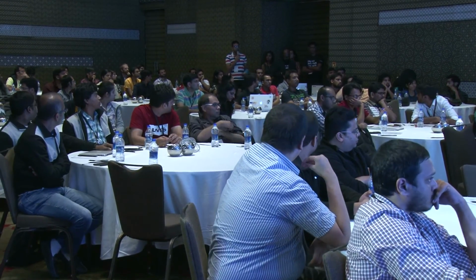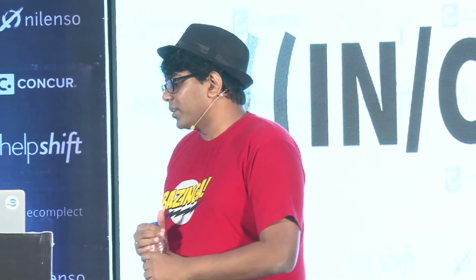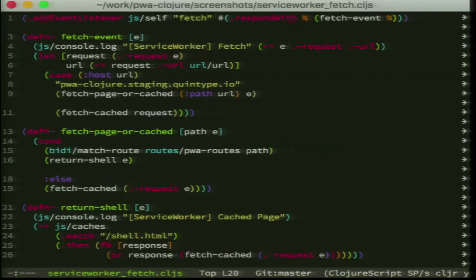Why did you use JavaScript promises versus core async? Is there a reason for that? Well, I could have used core async, except with service worker you have to remember that you're integrating with the browser. You'll see that the first line is raw JavaScript code, that is add event listener.